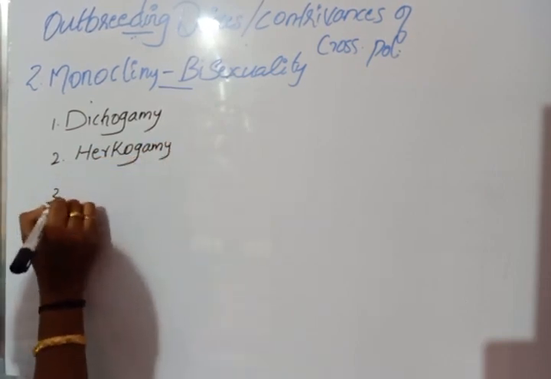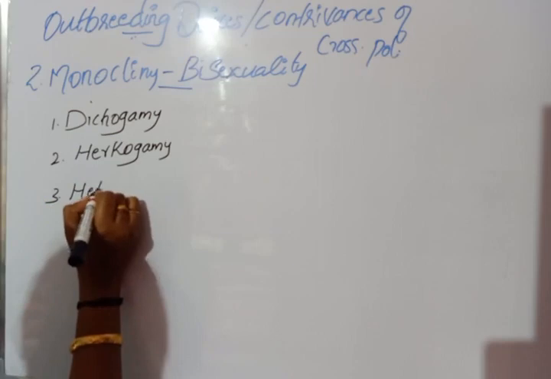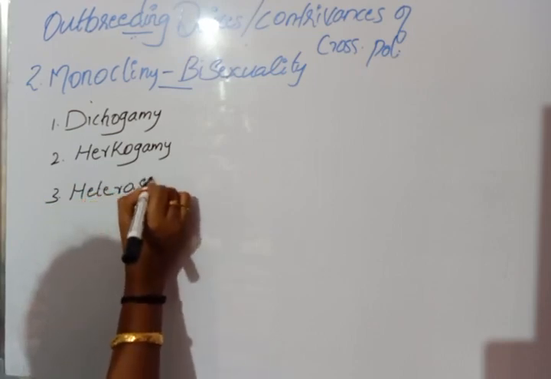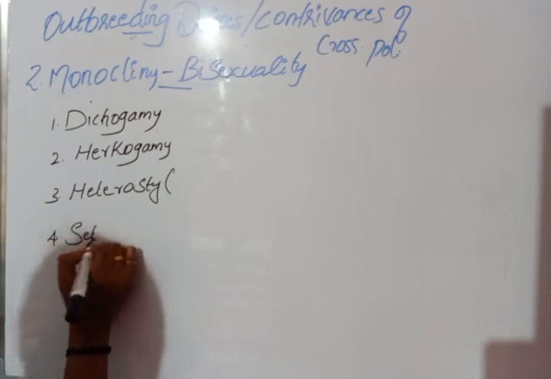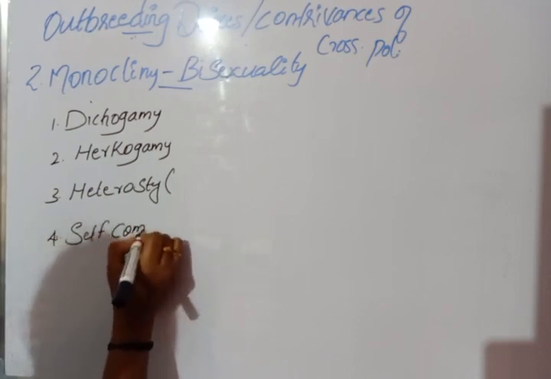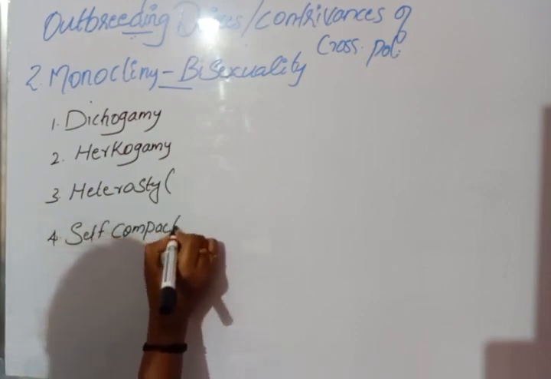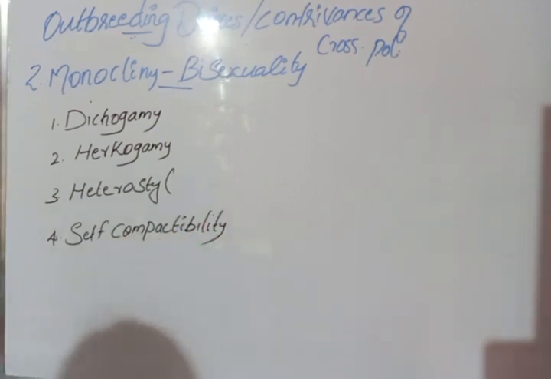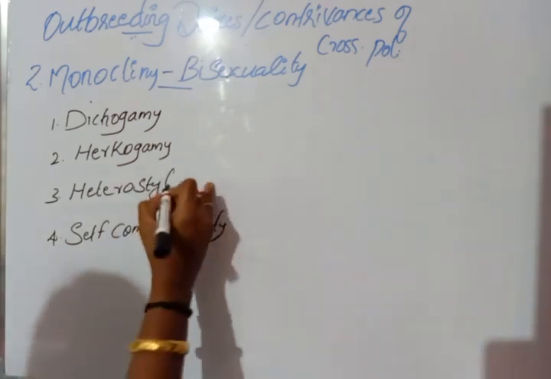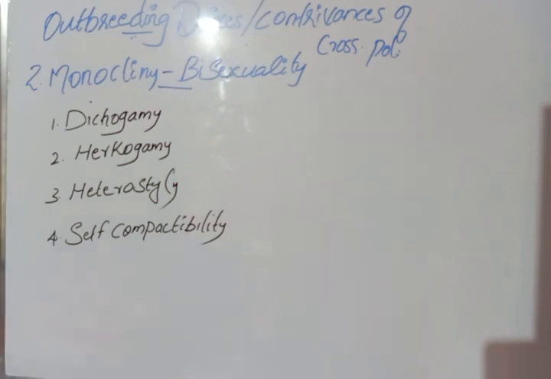Third one is heterostyle, and fourth one is self-compatibility.